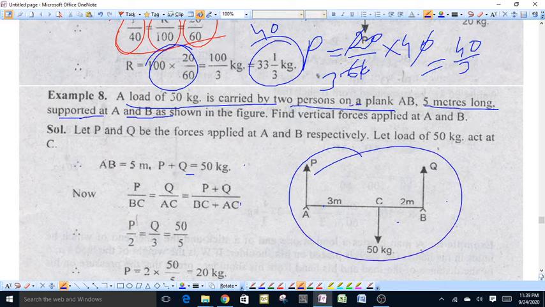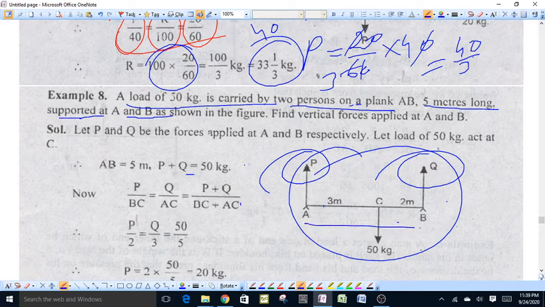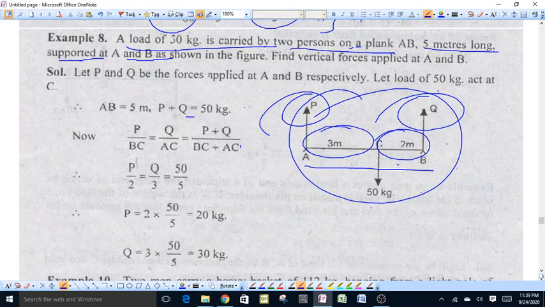Find the vertical forces applied at A and B. Suppose vertical forces are P and Q applied at point A and B, and total length of plank is 5 meter, and as shown in figure, AC is equal to 3 meter and BC is equal to 2 meter. Then the resultant of P and Q must be equal to 50 kg.